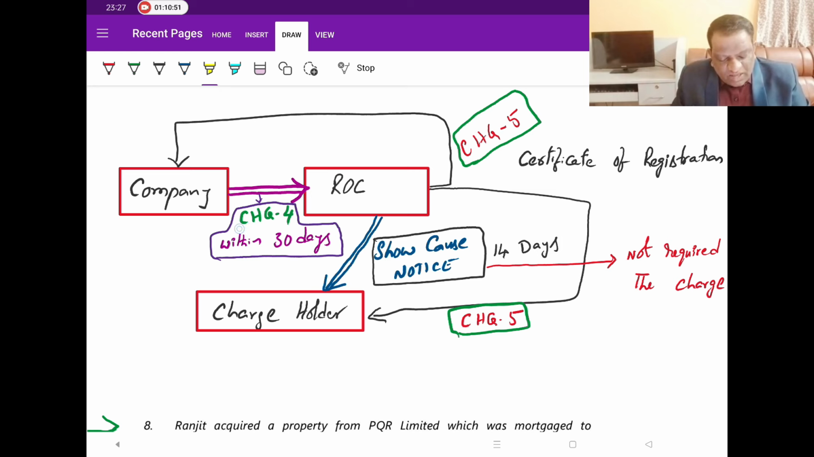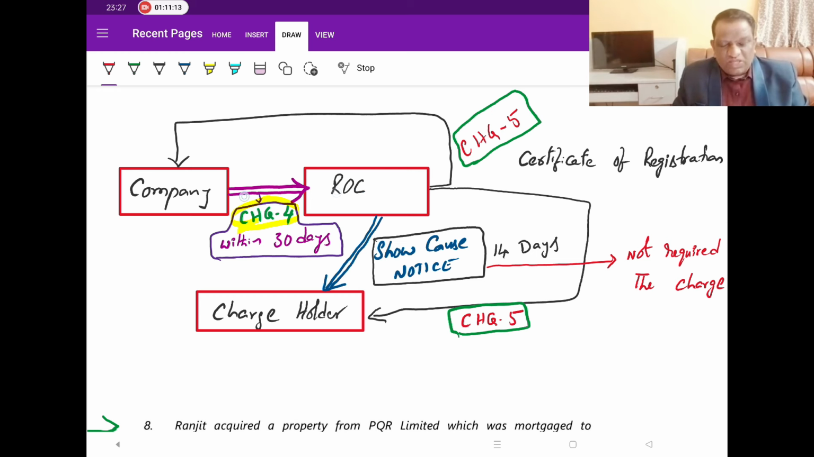The company will file a document, what you call CHG4. So the company is filing this one document, CHG4, with the ROC. Time limit is 30 days. Now, whenever the company is telling the ROC, I have repaid this amount and now you delete the entries.